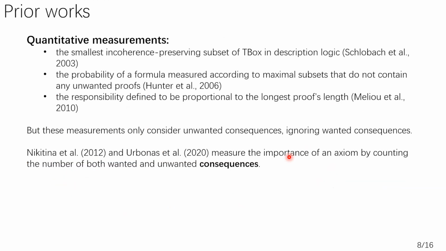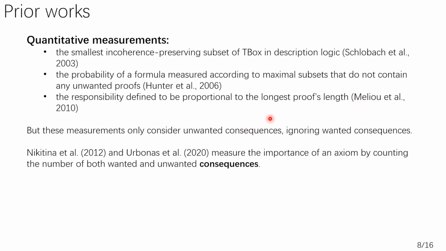But very soon, some quantitative measures emerged. These measurements only consider the unwanted consequences. That is, how many faults they will cause, ignoring the wanted consequences.